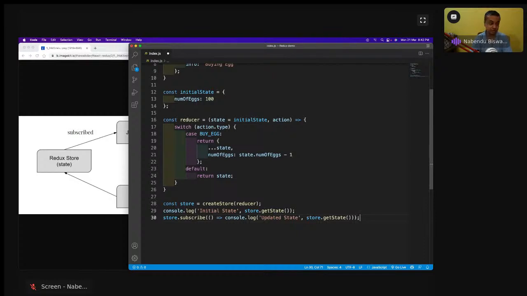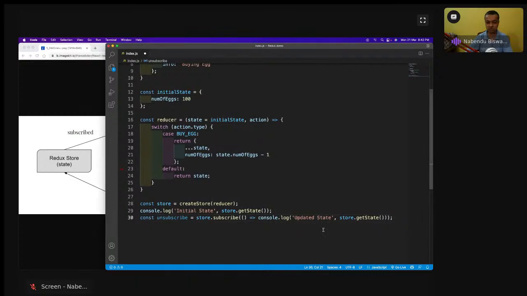Again I'm doing store.getState, but this subscribe will come at a different time. We are going to see that. Now let me have this const unsubscribe equal to store.subscribe, and that is console.log updated state. I'm doing this unsubscribe because soon I'm going to use the unsubscribe. If you subscribe to something, you have to unsubscribe also.